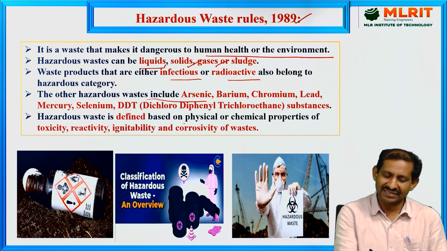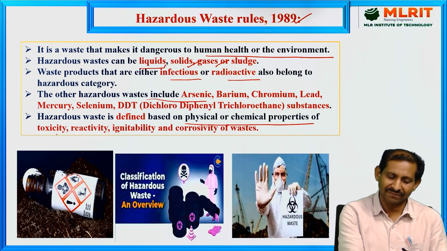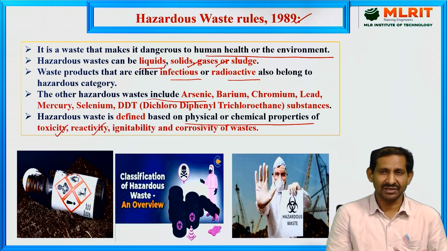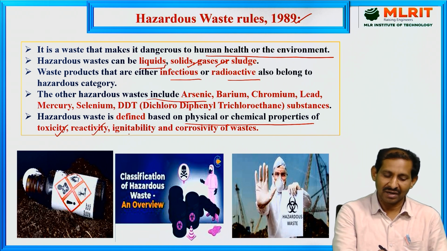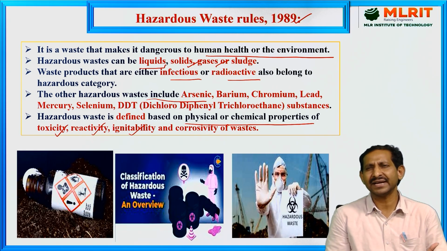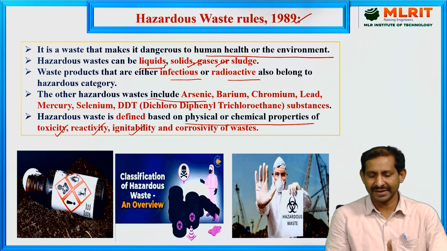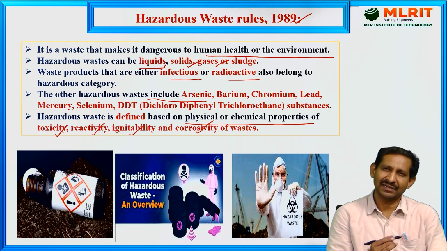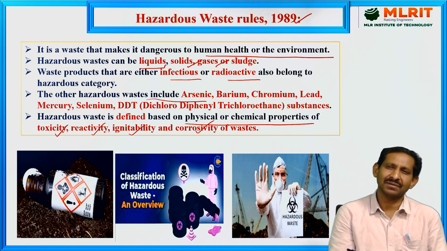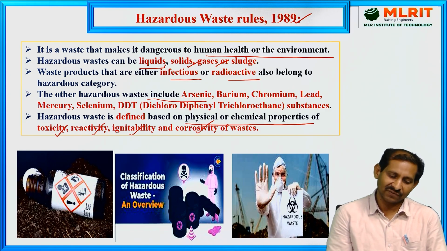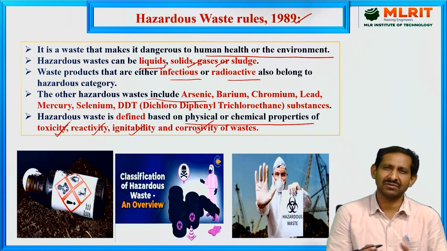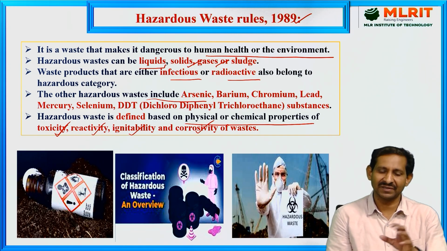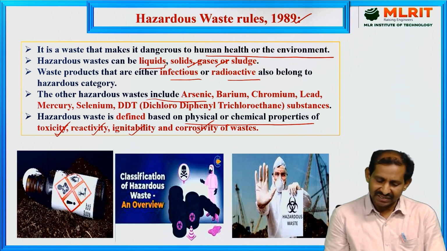Hazardous waste is defined based on physical or chemical properties: toxicity, whether it is more toxic or less toxic; reactivity, whether it is more reactive or less reactive; ignitability, whether it ignites easily, slowly, or moderately; and corrosivity, where corrosion means immediate degradation of metals. Hazardous materials are classified based on these properties of toxicity, reactivity, ignitability, and corrosivity of the wastes. For example, you must label them.